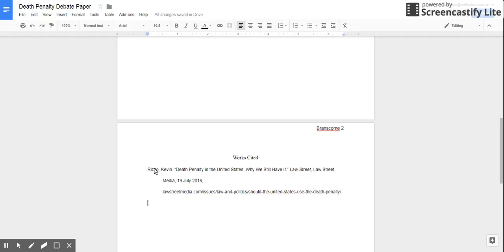You want to make sure that all of your works are in alphabetical order. So there might be an author that is earlier in the alphabet. So this one by Kevin Rizzo might actually be later on in your works cited page. So you just copy and select that text that you would like to move and then put them in alphabetical order.